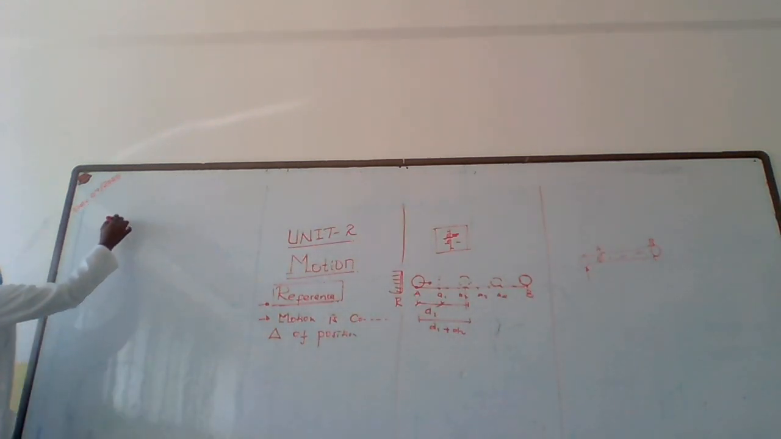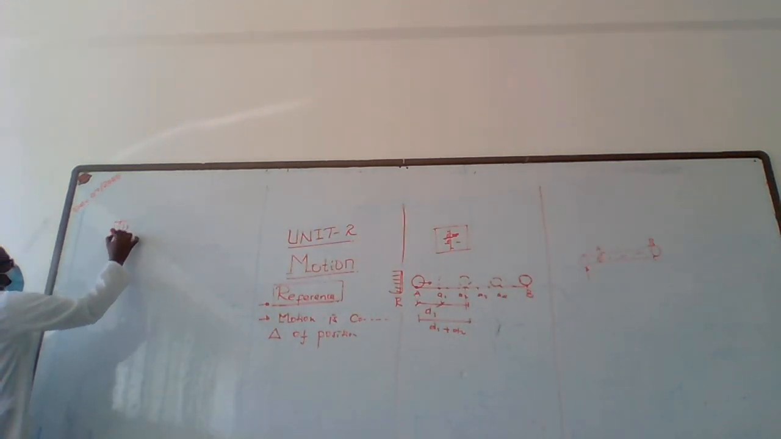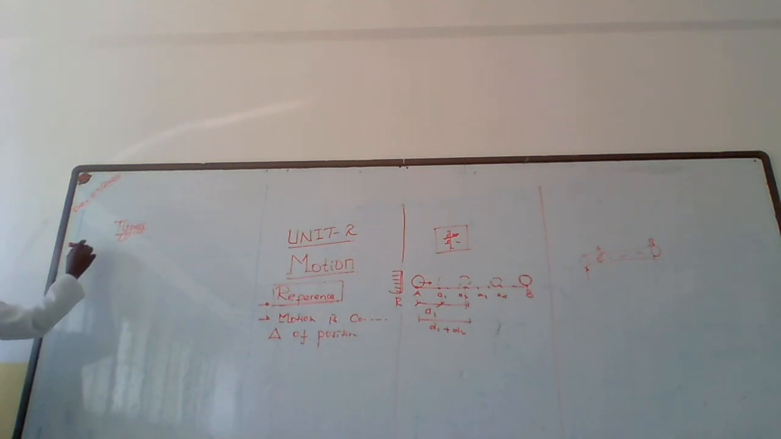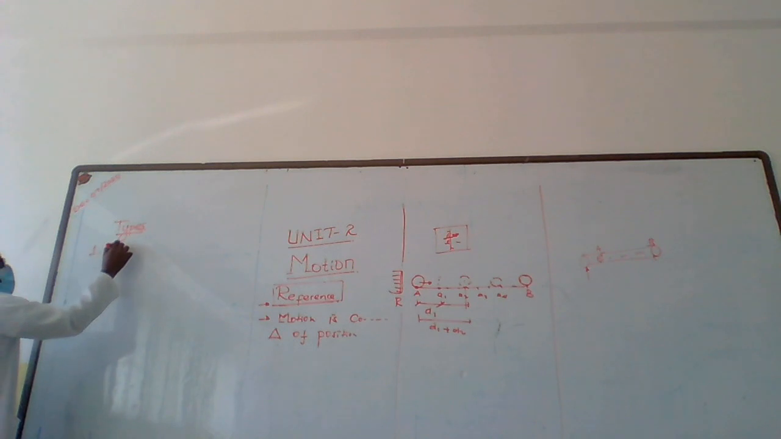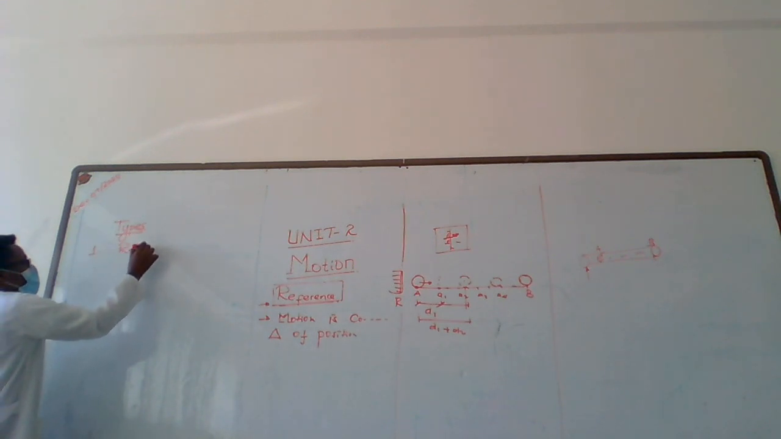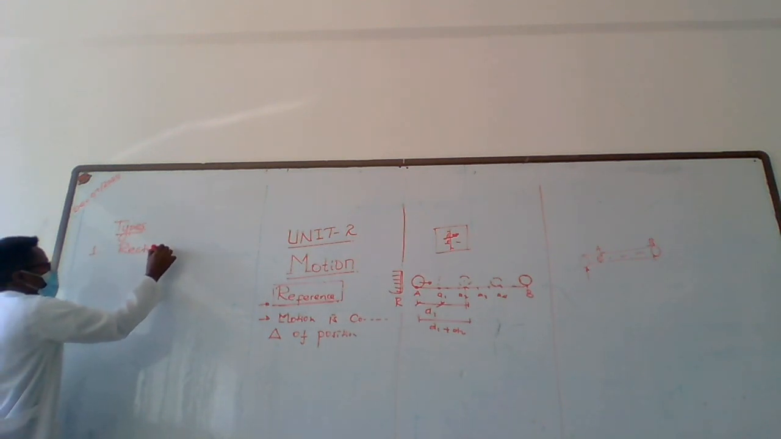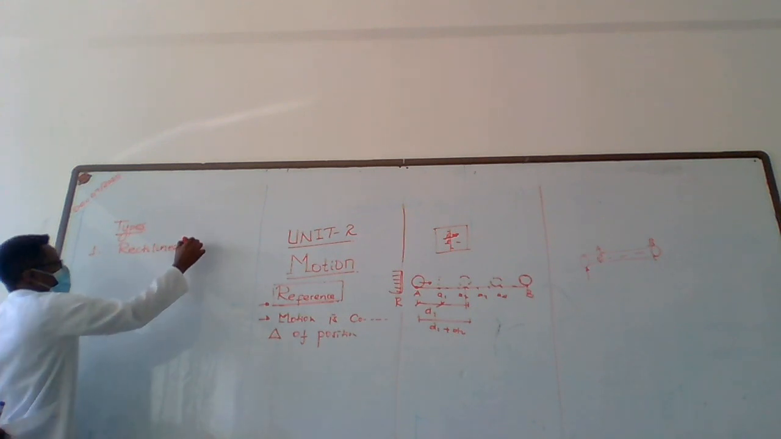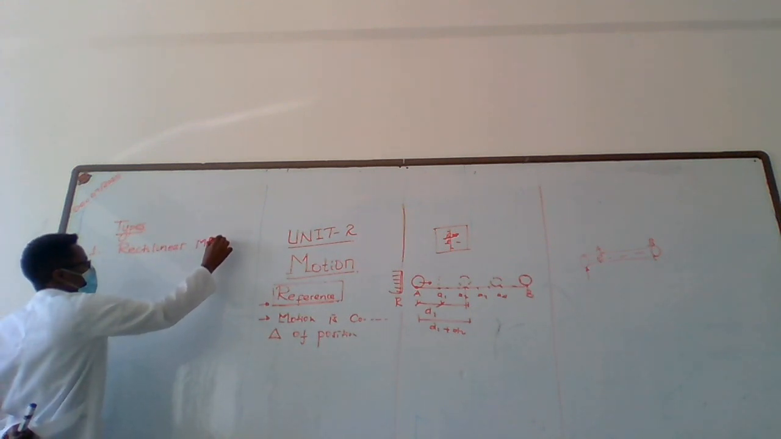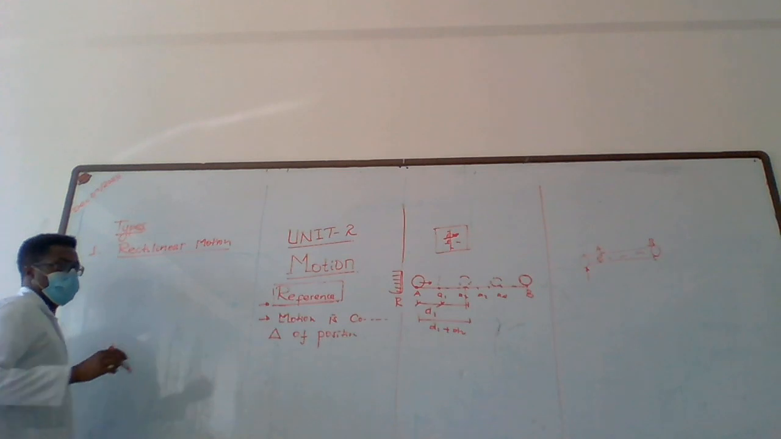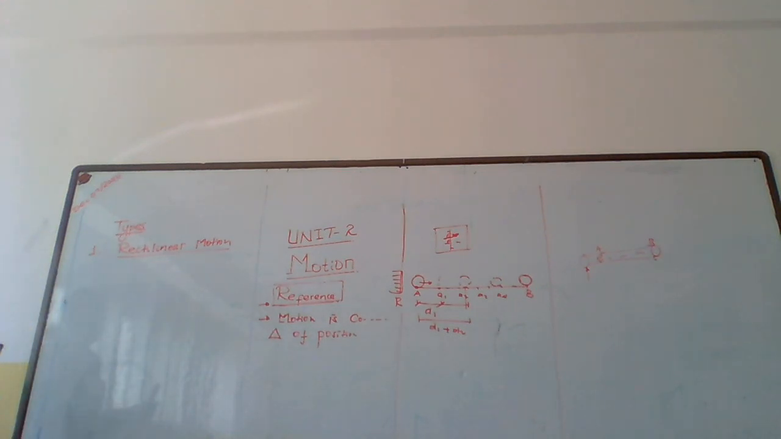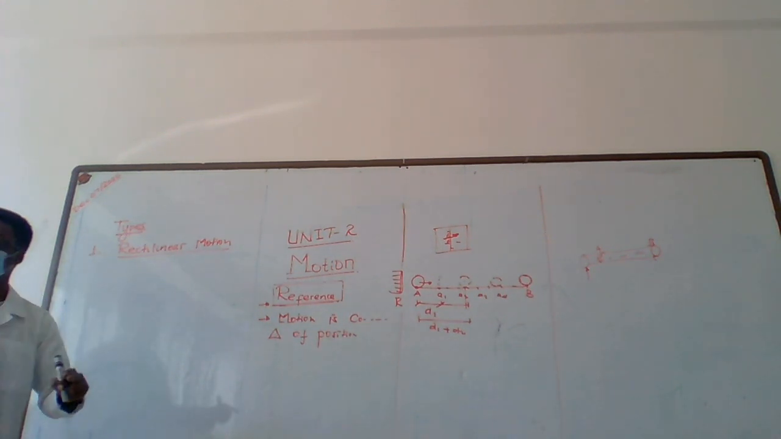So motion is classified. There are actually types of motion. The first one is called rectilinear motion. Recti means something straight or linear. So rectilinear motion is a motion on a straight line.